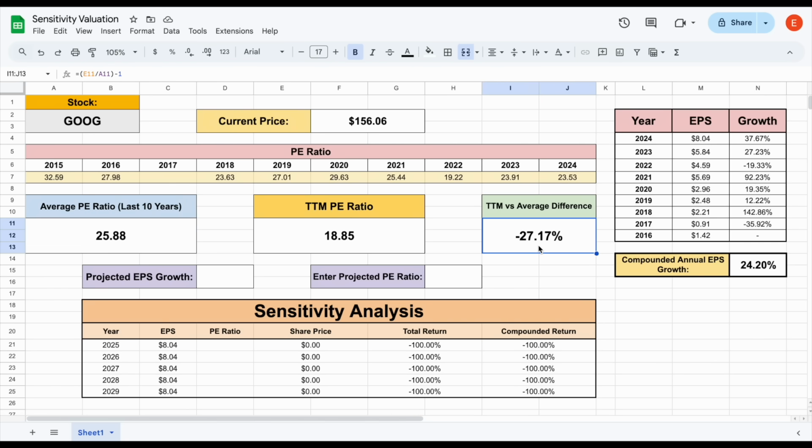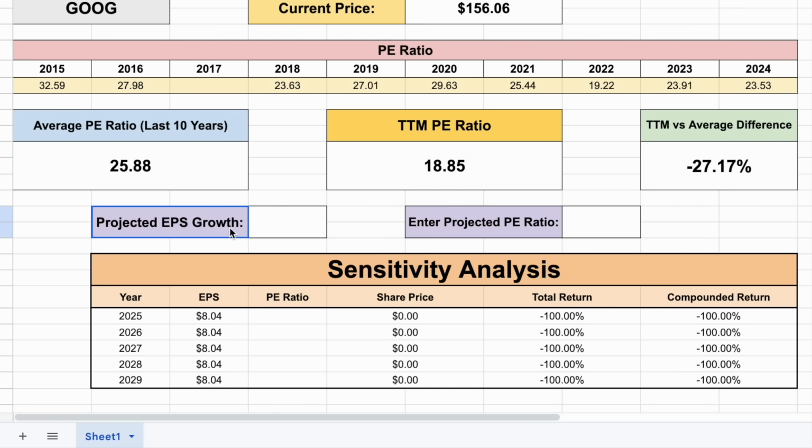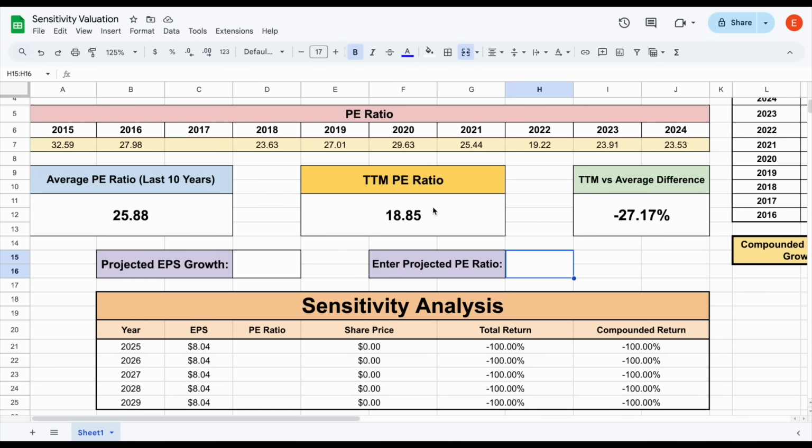But we have to remember, when we're talking about the PE ratio, there's two variables here. Yes, the price plays a factor, but the earnings also play a factor. So what does this mean? Well, it means we can project the earnings growth for the company in the future, as well as project the PE ratio in the future to see what our total return will be moving forward. So let's zoom in and take a closer look at this.